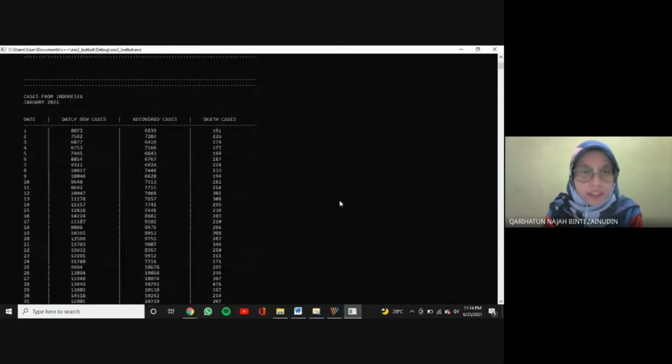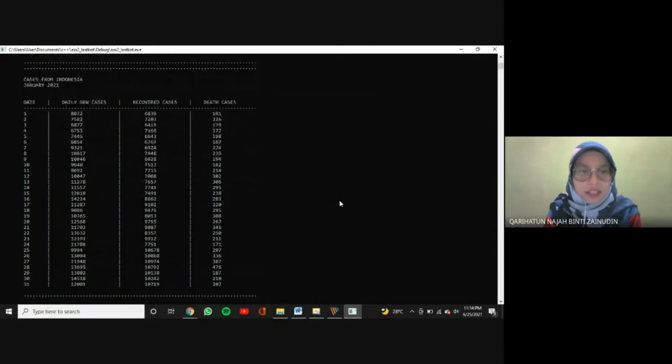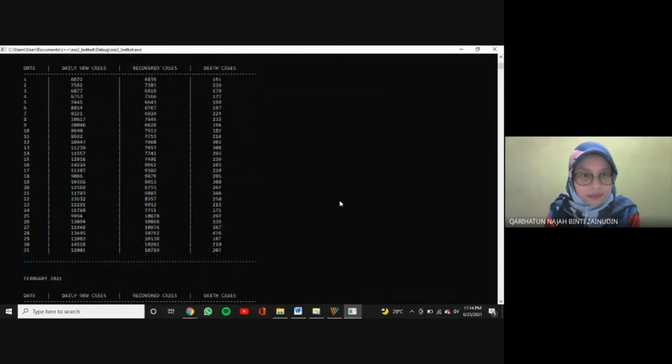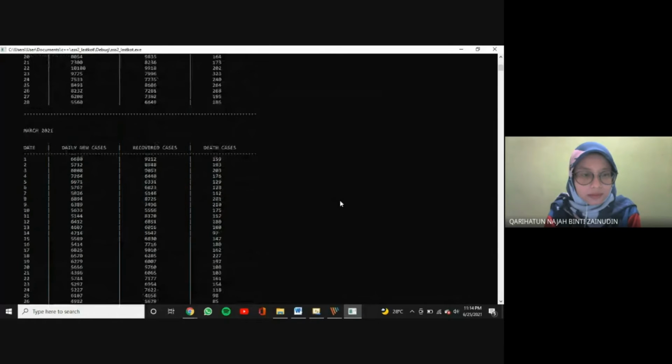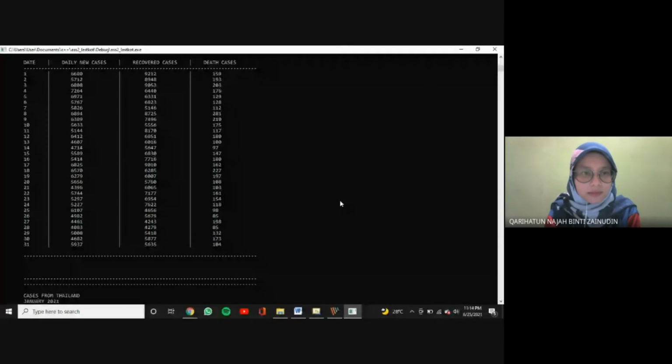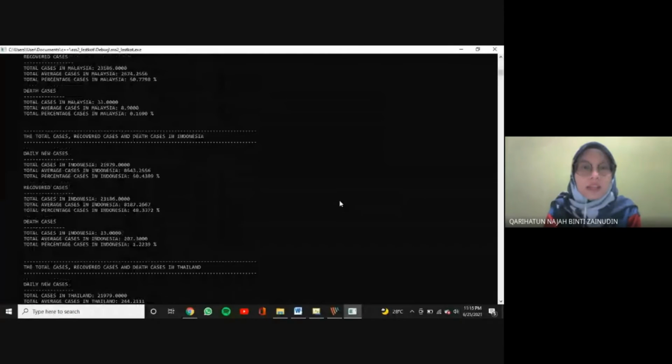The numbers for total, average, and percentage will be displayed to 4 decimal places as we use set precision. The output will display the new cases, recovered cases, and also the death cases in Indonesia from January until March. It will also display the answer for the calculation of the total cases, average cases, and percentage cases for new cases, recovered cases, and also for the death cases.